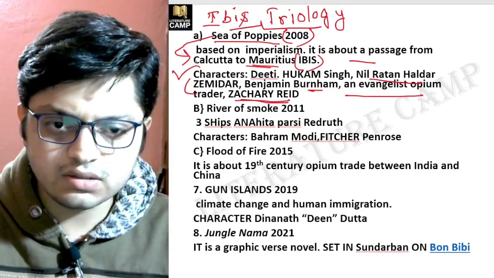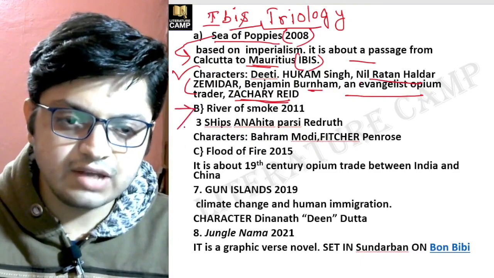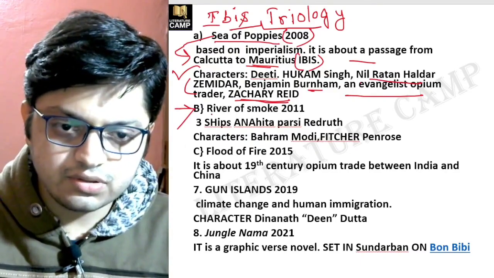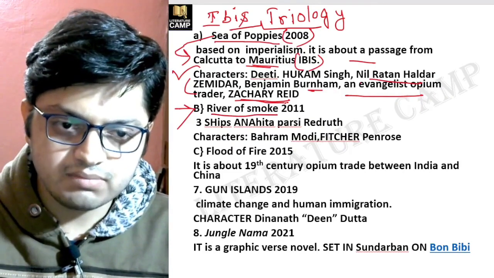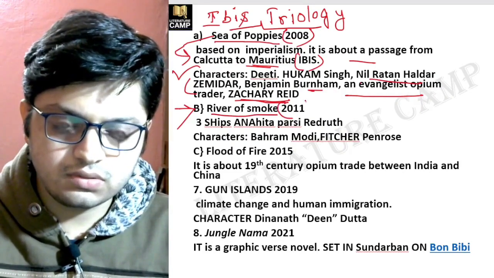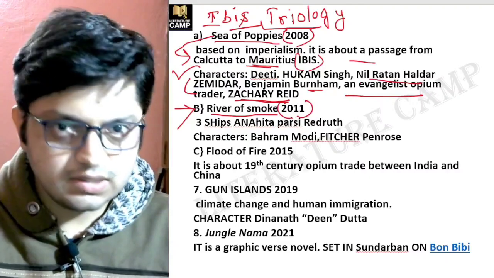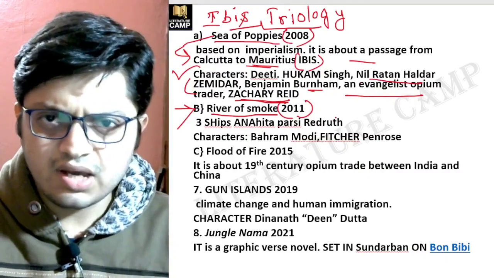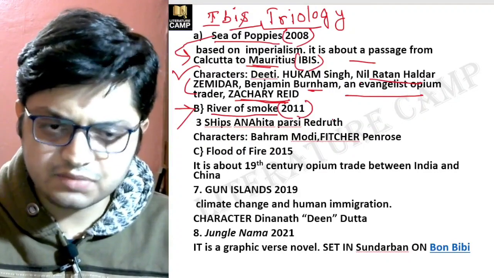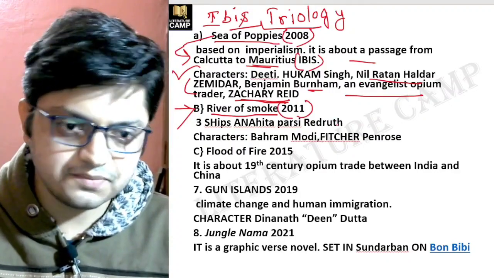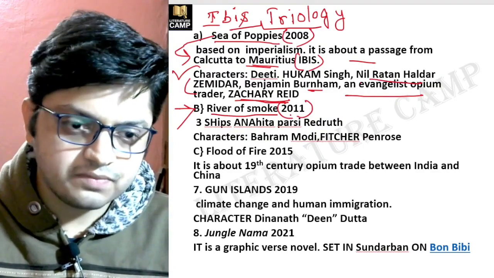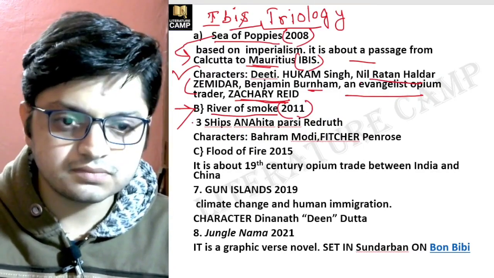The next novel in the trilogy called the Ibis trilogy is River of Smoke, published in 2011. All right, and please try to understand, I'm making some typos, so please bear with the typos I'm making. River of Smoke, published in 2011.